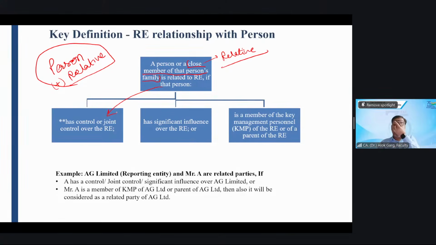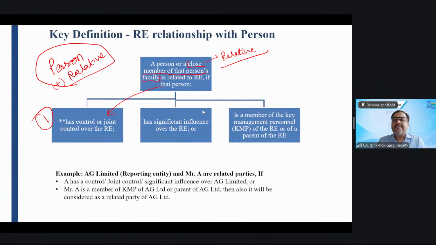A person will become the related party in a few situations. What are those situations? Situation number one: if that person has a control or joint control over the reporting entity. Example, Mr. A has acquired 60% stake in AG Limited. Tell me, who is having a control over AG Limited? Mr. A. Mr. A is having a control over AG Limited, right?